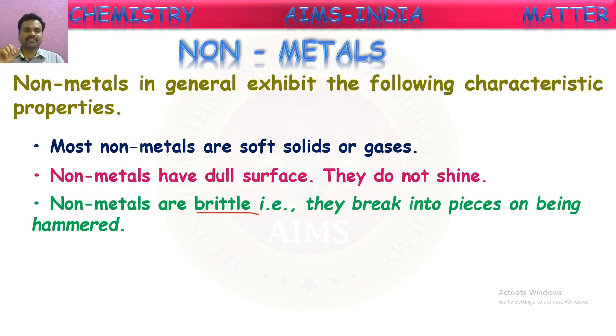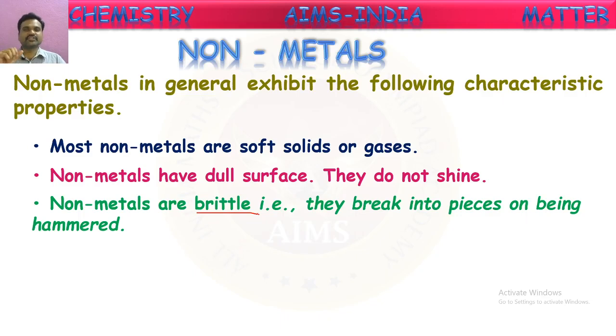A very fine example for this is rock salt. I think you have seen rock salt used in villages for making pickles. It will be very hard. It seems like very hard stones, common salt we say. That will be seen as very hard. But when it falls down, those pieces will break into very small pieces. So they break easily when they fall down. That nature, seeming very hard but breaking into small pieces very easily, is called brittle nature.